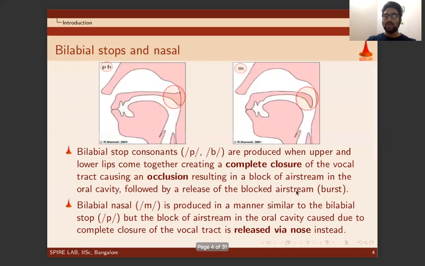Why only bilabial stops, that is /p/ and /b/, and nasal, that is /m/, were considered for this study? It is because these are the only sounds during which lips come in contact with each other, a condition that is required for the investigation of virtual upper lip and virtual lower lip. A subtle difference between bilabial stop and bilabial nasal is shown here in this figure, where the blocked air stream is released via mouth in case of bilabial stop, and for the bilabial nasal, the blocked air stream is released via nose.